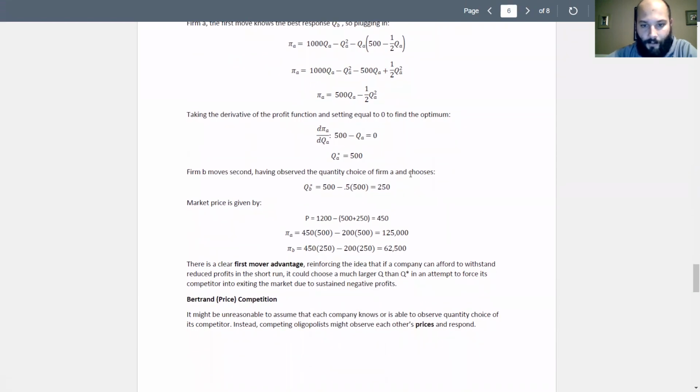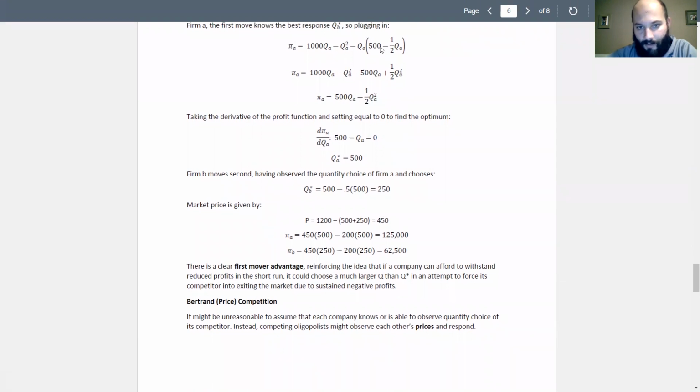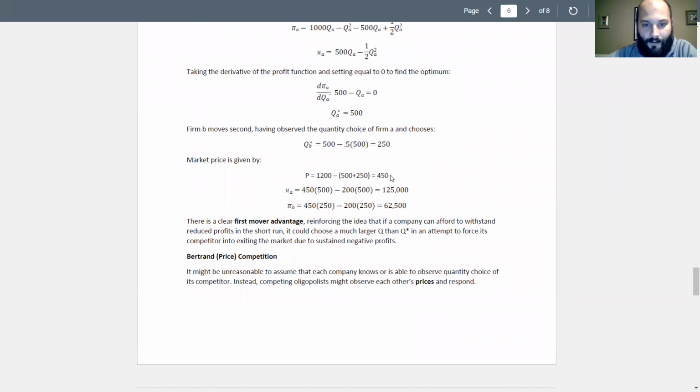Right, firm B moves second. We know what their best response is, 500 minus 1/2 Q_A. 500 minus 1/2 of 500 gives us firm B's quantity choice. Now we can find the market price. We can find A's profit, and we can find B's profit.